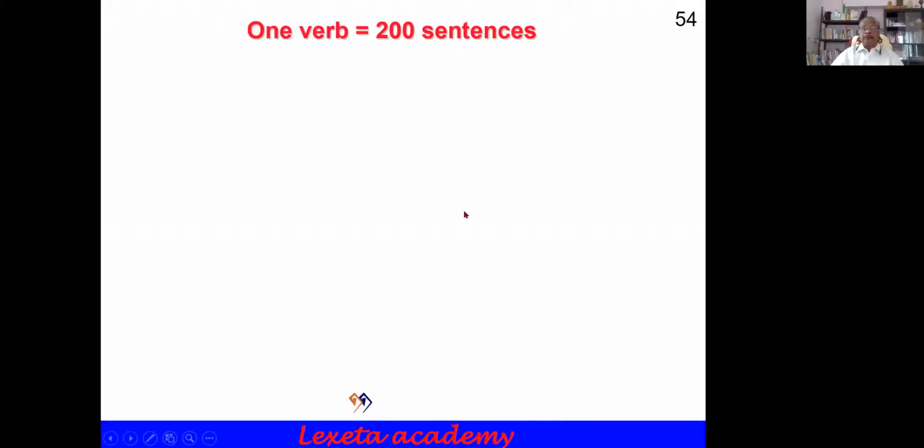Today, let us continue with past perfect and past perfect continuous and the remaining four forms of the future tense. Let us continue that. One verb is equal to two other sentences.